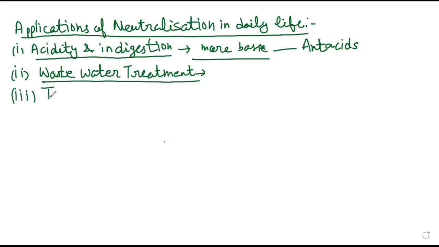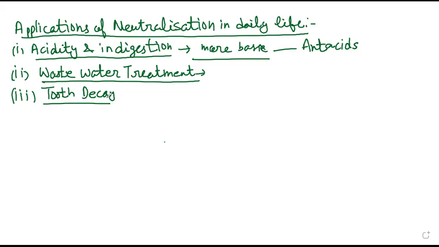Okay. Third, very common, that is tooth decay. We know that acids are present in the food items we eat, and they can erode the protective covering of our teeth, leading to tooth decay. When food remains in the cavity, it will start releasing acids. And what will happen?